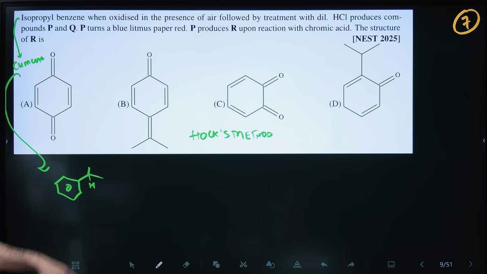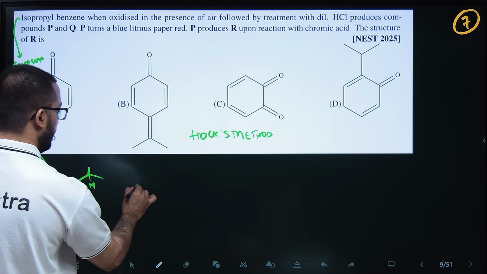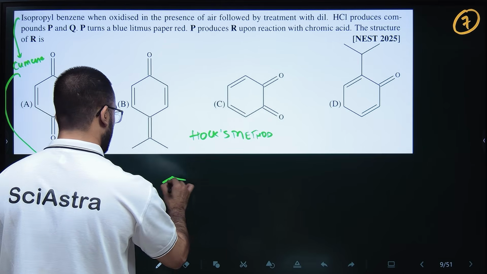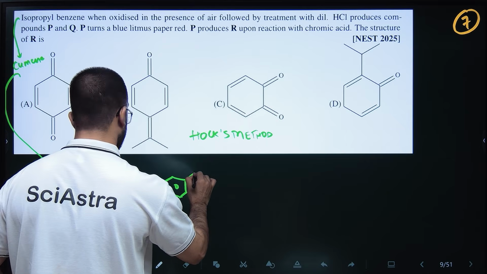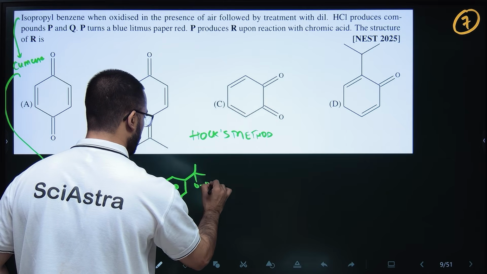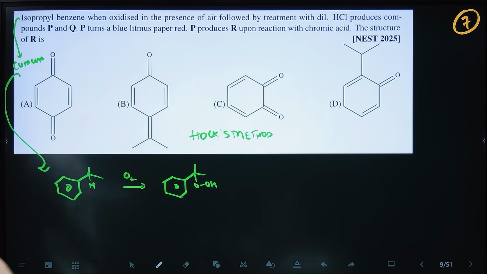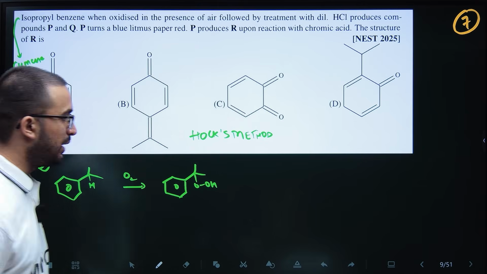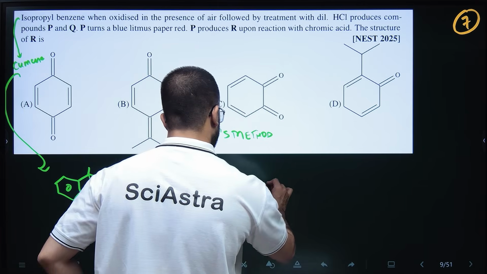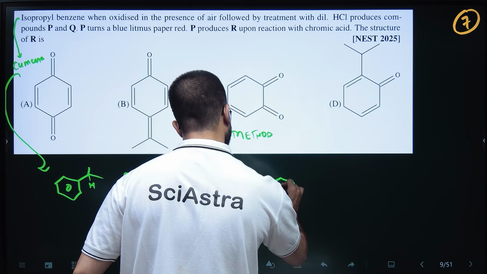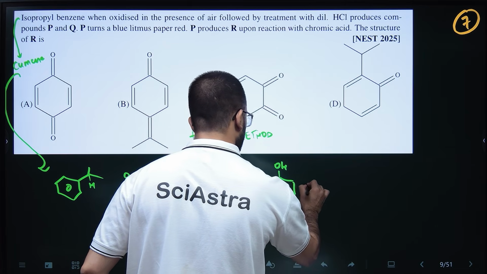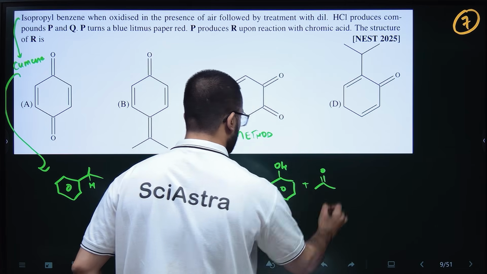There is a hydrogen here. When it reacts with oxygen in the air, it forms cumene hydroperoxide, OOH. Then you treat it with dilute HCl, and it converts into phenol plus acetone.